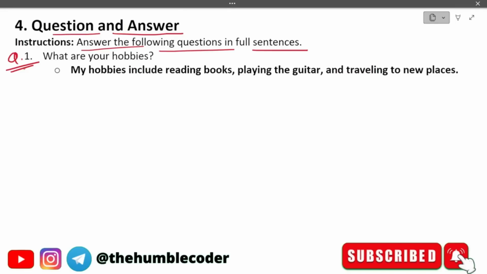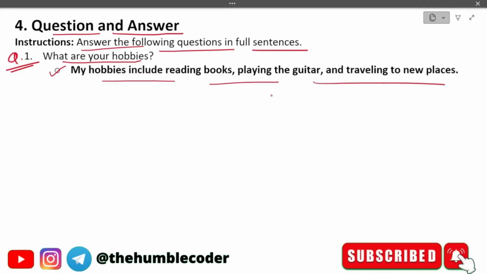Okay, so let's practice these kinds of questions. I would suggest that you don't focus on the answers which I have given, you just focus on the question and try to create the answer on your own. Okay, let's read question number 1. What are your hobbies? The answer for this that you can give, in one sentence, is: my hobbies include reading books, playing the guitar, and traveling to new places.